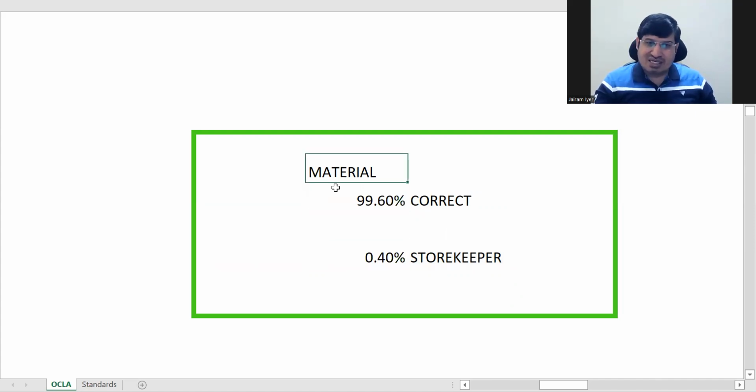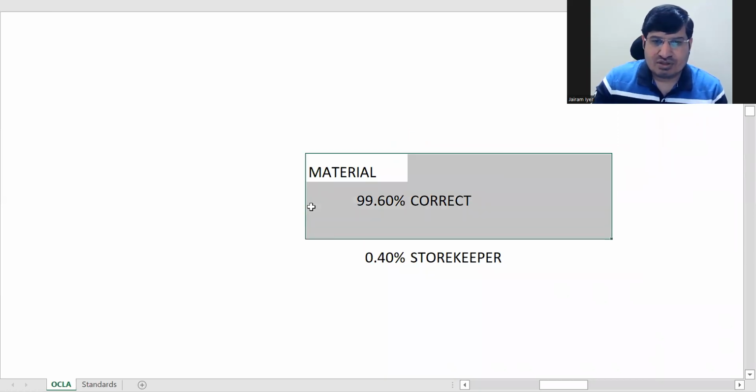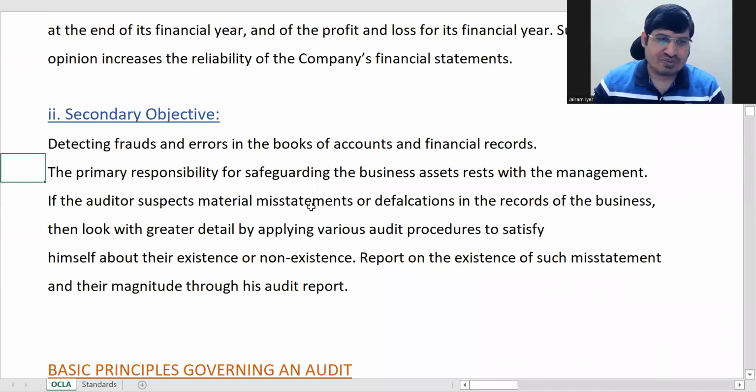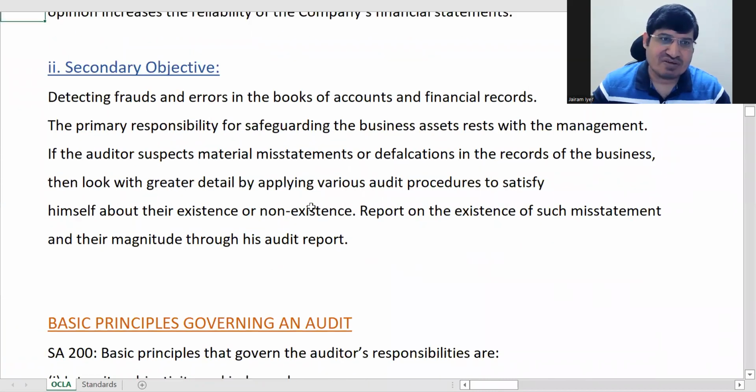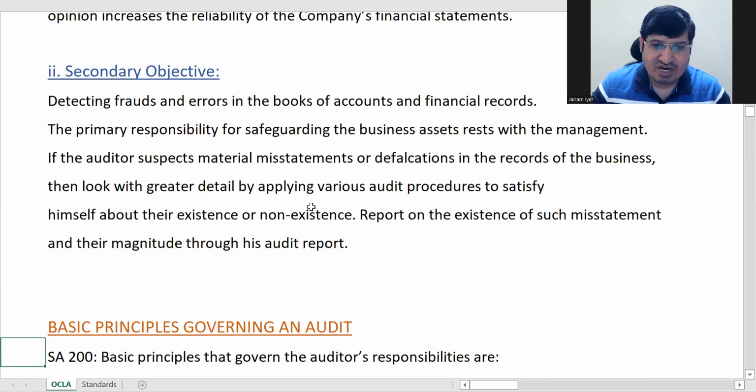Okay, that's why it is said that he'll report that in all material respects. Understood? In all material respects, things are correct, things are good. Okay, so that is the primary and secondary objectives. This is how we have gone through the objectives of auditing.